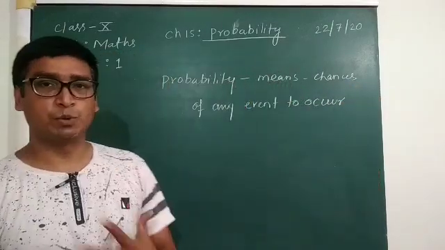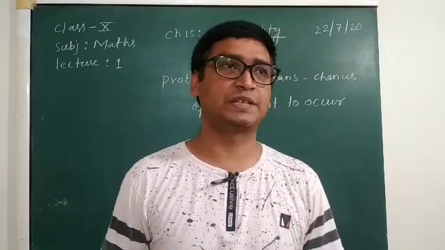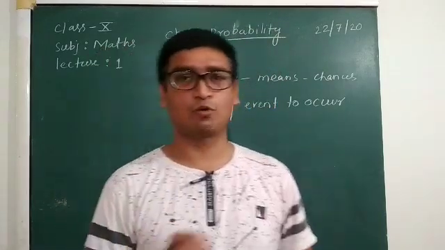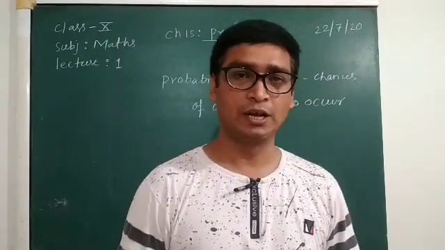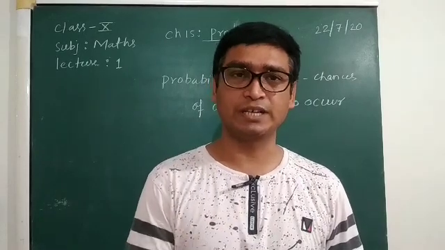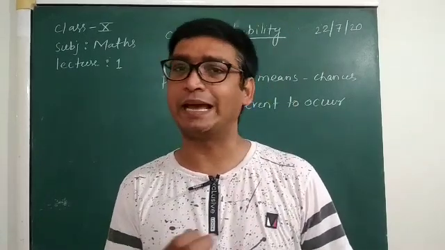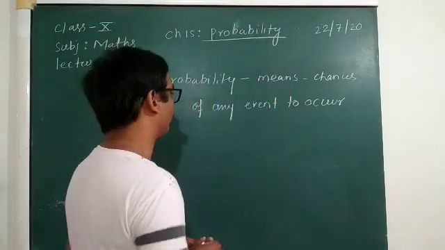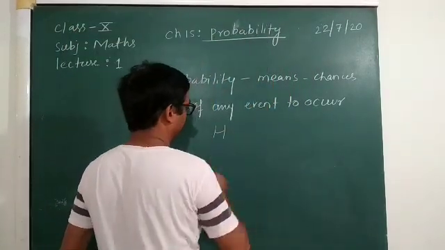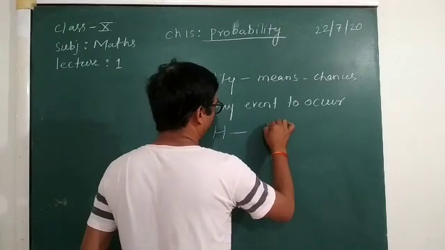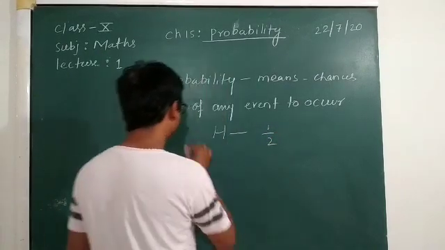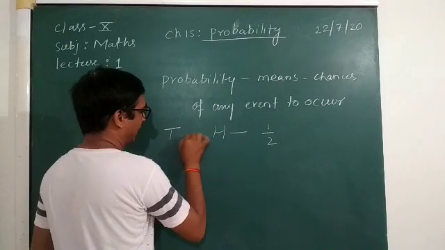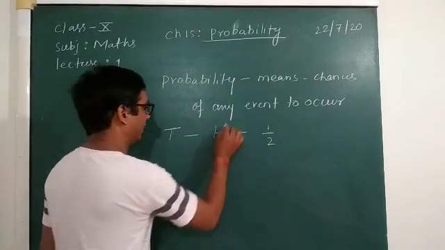Suppose I have a coin and I toss it once. What is the probability of getting a head? The probability of getting a head is 1 by 2, because once it is tail and once it is head.